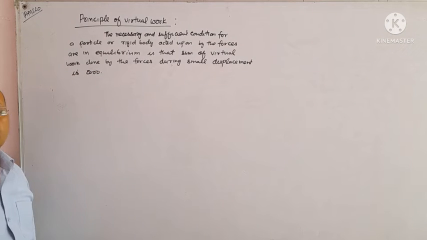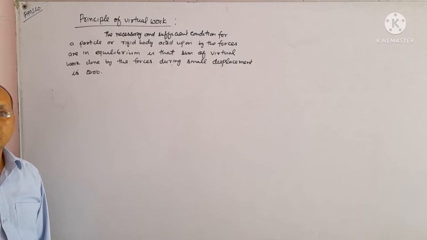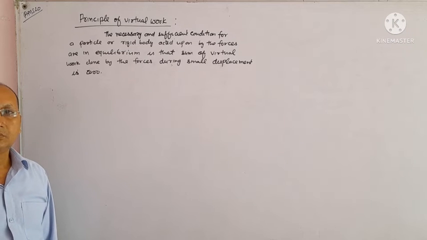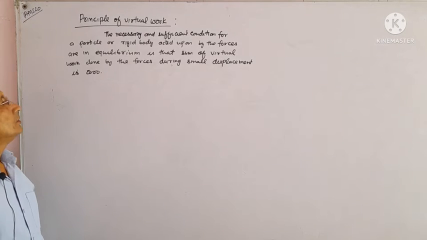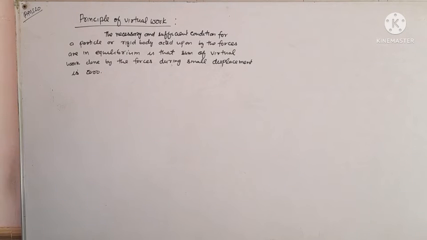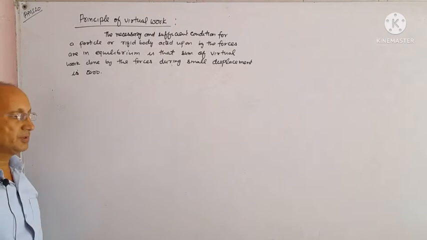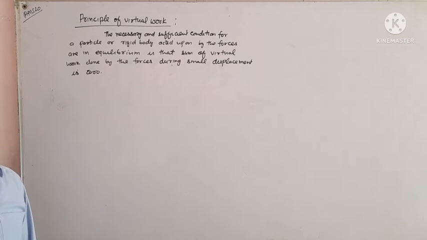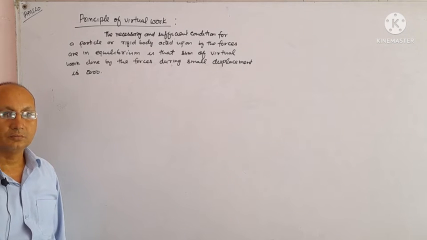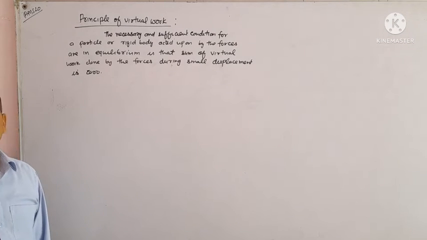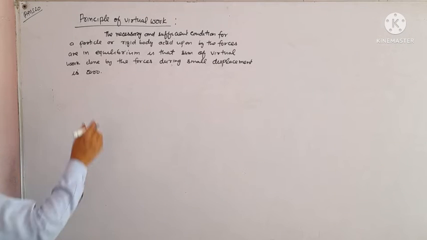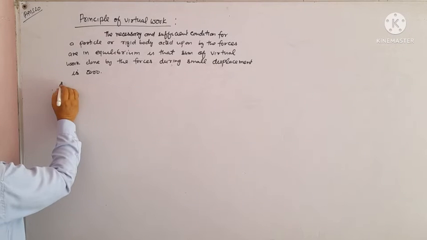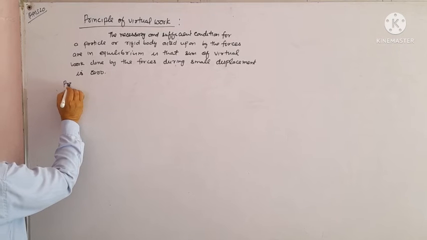Statement of principle of virtual work. The necessary and sufficient condition for the particle or rigid body acted upon by the forces to be in equilibrium is that the sum of virtual work done by the forces during any small displacement is 0. Proof.